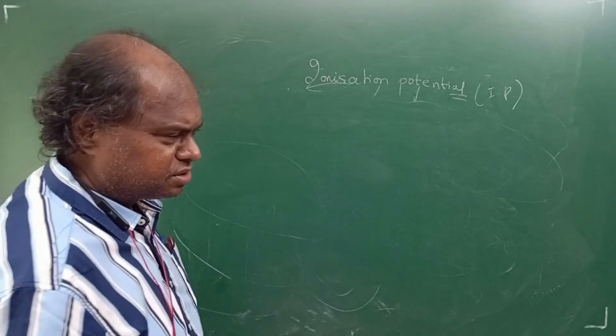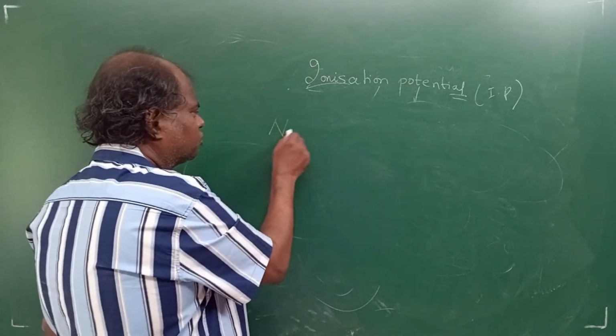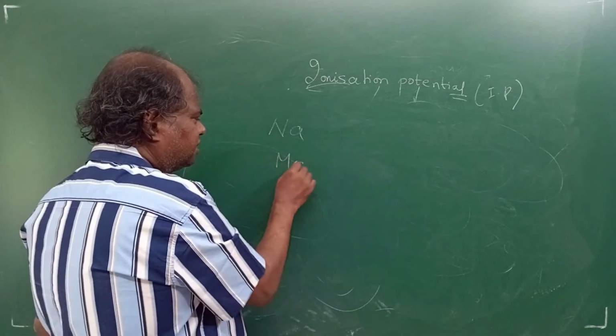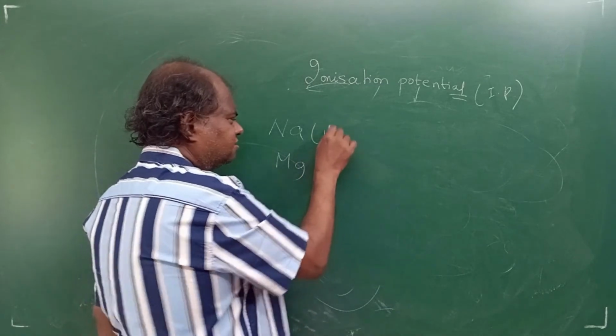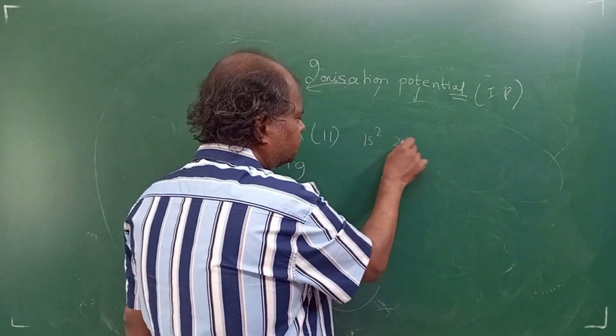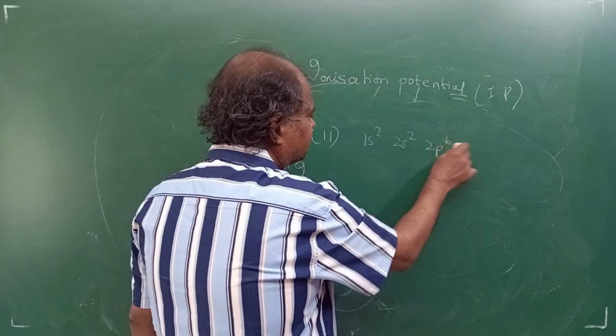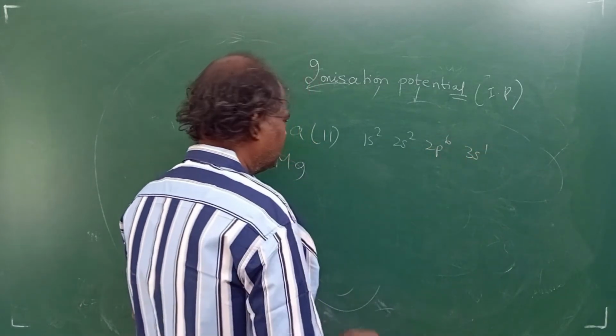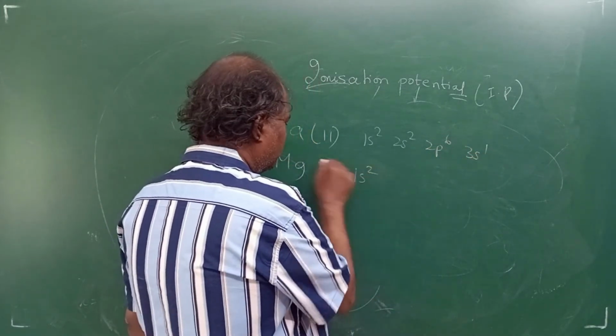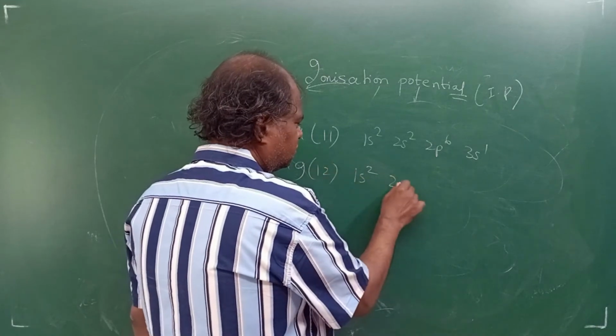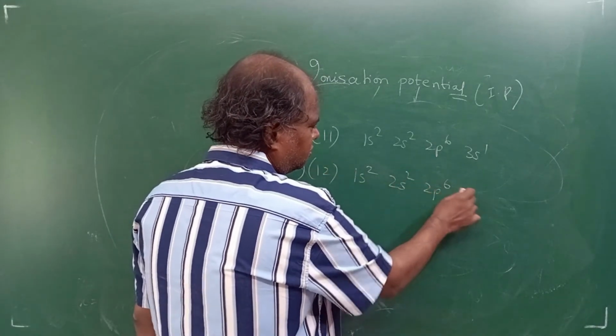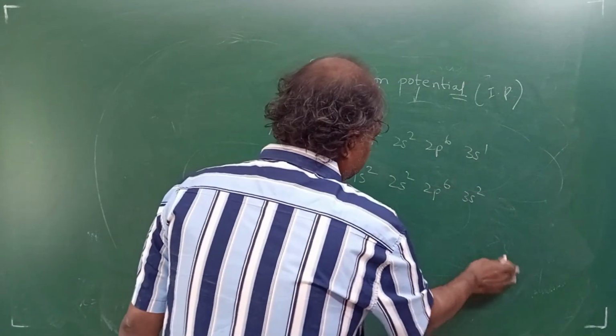Let me give you some more examples. Just see. For sodium, let's take sodium and let us take magnesium. Sodium is 11. So what can you write? 1s2, 2s2, 2p6, right? 3s1. Okay, magnesium is what? 12. Okay, 3s2.